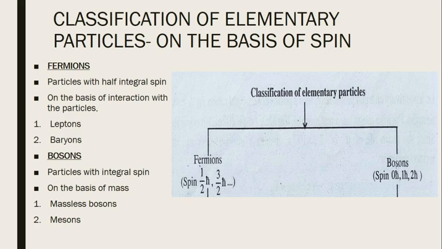The lighter particles come under leptons, heavier particles come under baryons, and the particles with intermediate or medium mass come under mesons. But later on this classification was modified, and now we can see the leptons and baryons under fermions and massless bosons and mesons under bosons.